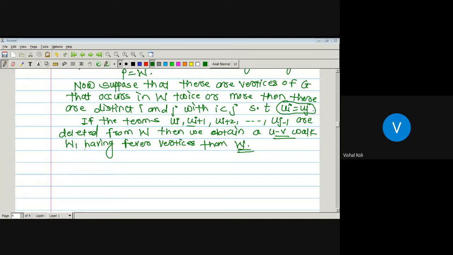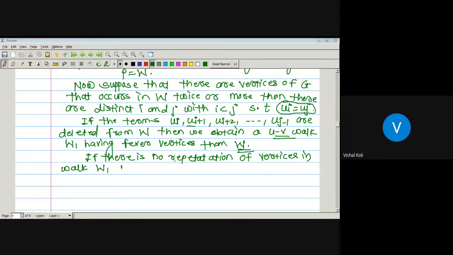So if there is no repetition of vertices in walk W1, then that walk W1 is nothing but a path.